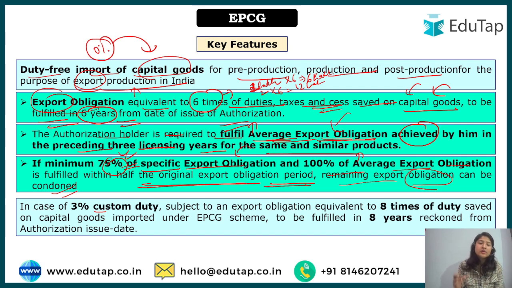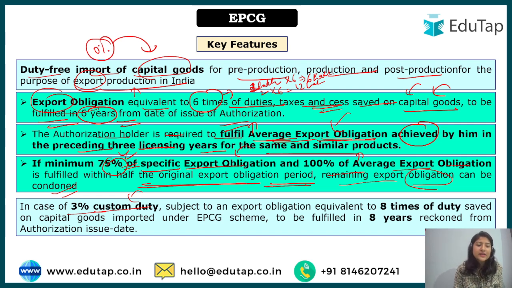Okay, now, we have understood that custom duties are somewhere around 20 to 25%, and some capital goods can be very expensive, so it's not conducive for the government to make it 100% duty free. So in such cases, 3% custom duty has been put on that. Because we are talking about capital goods, there can be a lot of it, so we need not go deep into that. You just have to understand these basic percentages that are present here.